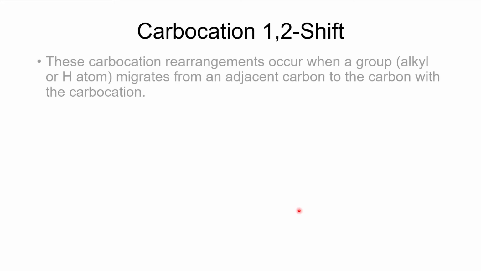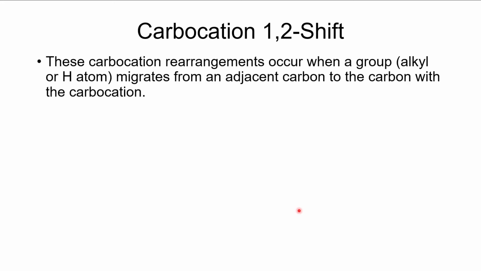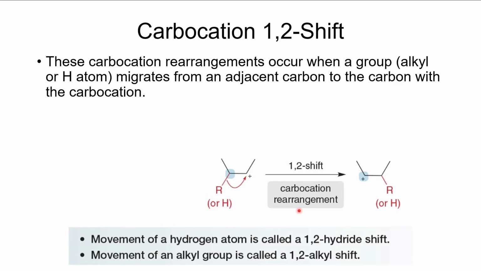So what is happening here is something that is called a carbocation 1,2 shift. And there are two types of 1,2 shift that we want to look at. The carbocation rearrangements occur when a group, and it can be either an alkyl group or a hydrogen, those are the two types, migrates from an adjacent carbon to the carbon with the carbocation. And so here is what it looks like. We've got a group, and again, it can be an alkyl group or it can be a hydrogen. And when it shifts, we're going to take the pair of electrons that is in that bond, and it's going to move to the atom with the carbocation. And so we get a 1,2 shift.